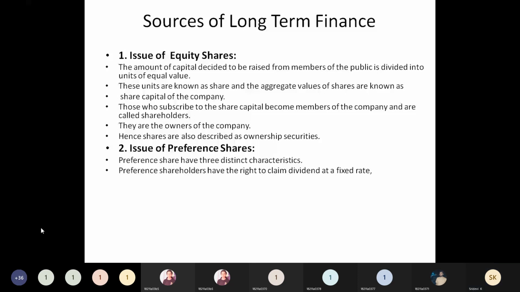Such a type is called as what? Redeemable preference shares. If they are not going to allow the preference shareholders to get back their capital, in such case it is called as what? Irredeemable preference shares.